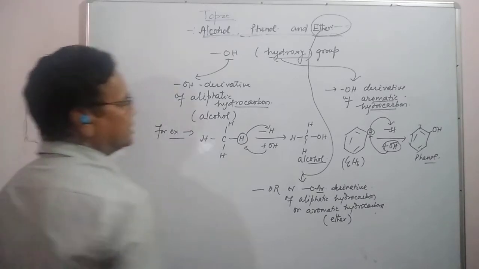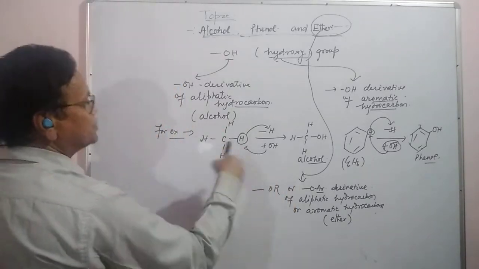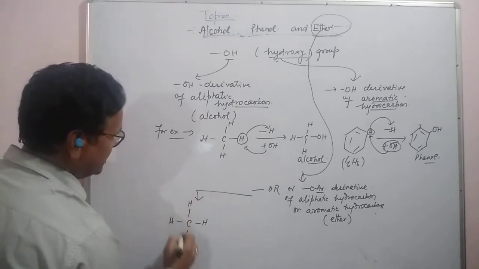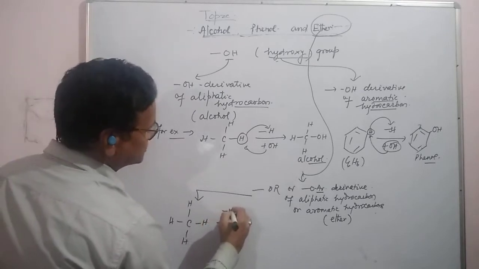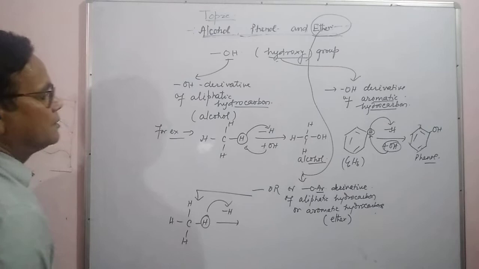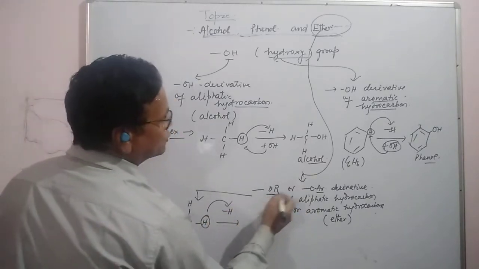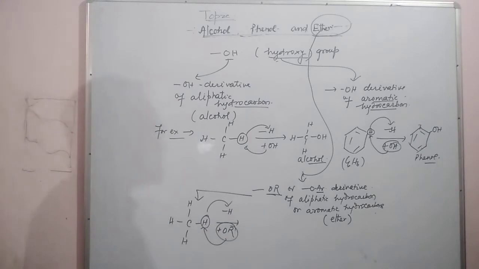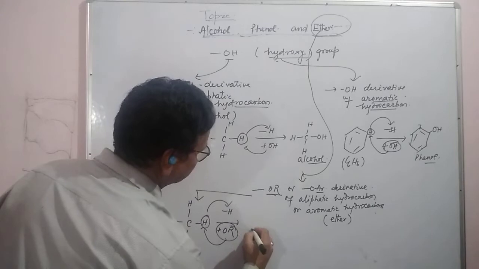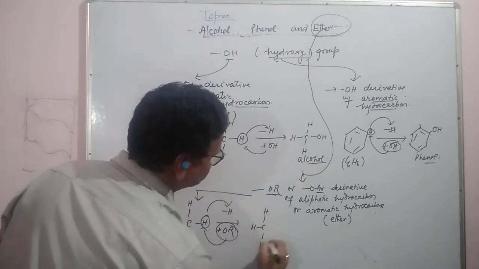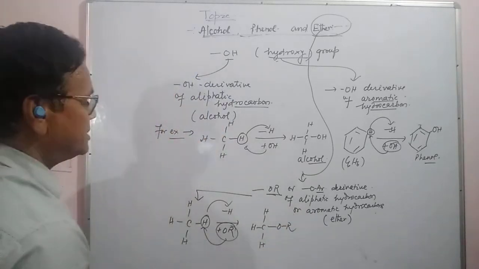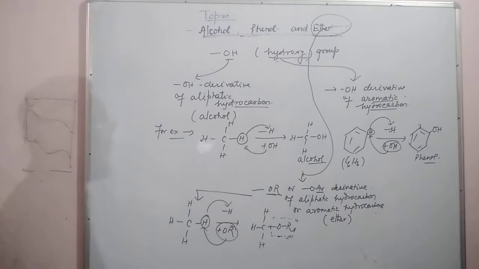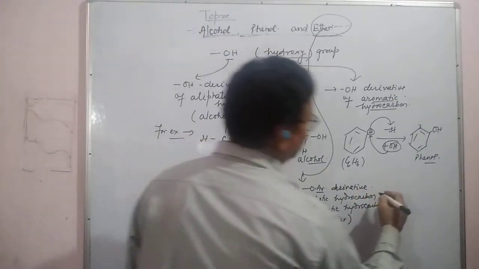As for example, suppose the aliphatic hydrocarbon is CH4. If any one hydrogen is replaced by an alkoxy group, OR, placed in place of hydrogen, then ether is formed: O and R. This is the ether, an alkoxy derivative of aliphatic hydrocarbon.